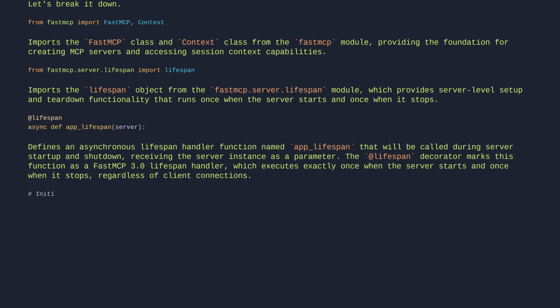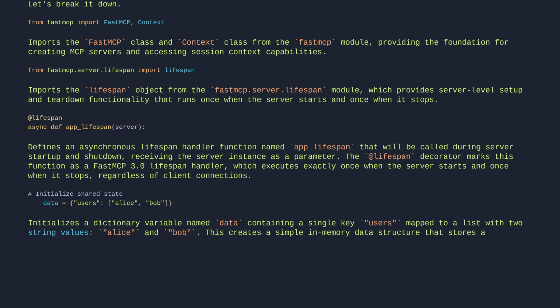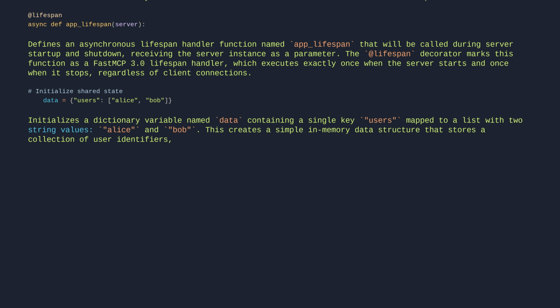# initialize shared state. data = {"users": ["Alice", "Bob"]}. Initializes a dictionary variable named data containing a single key, users, mapped to a list with 2 string values, Alice and Bob. This creates a simple in-memory data structure that stores a collection of user identifiers, establishing shared state that can be accessed or modified elsewhere in the code.